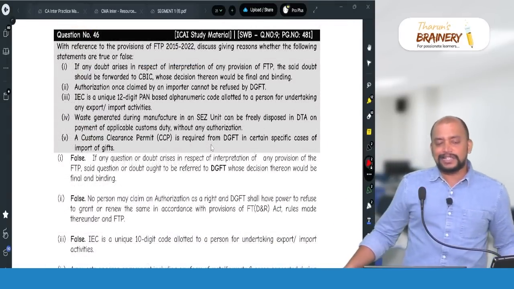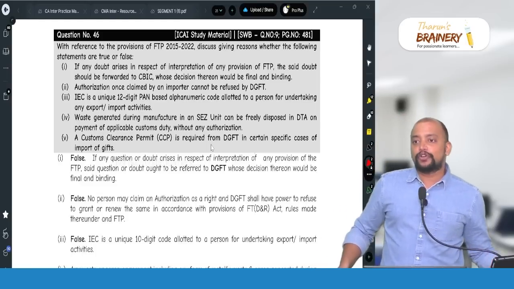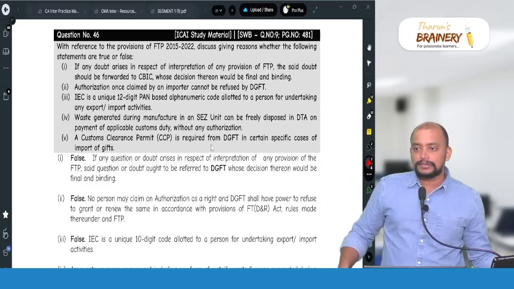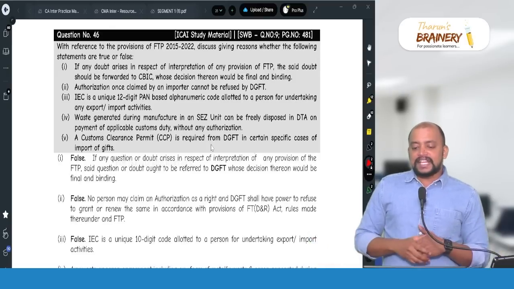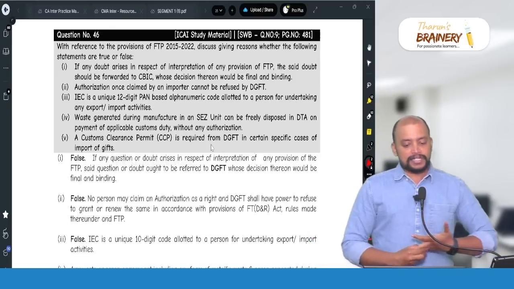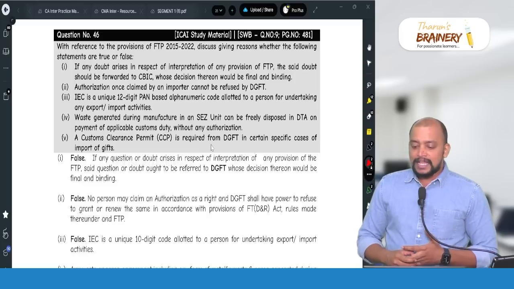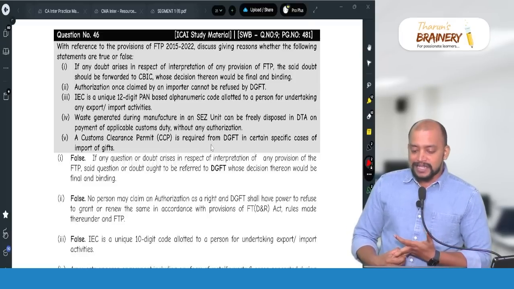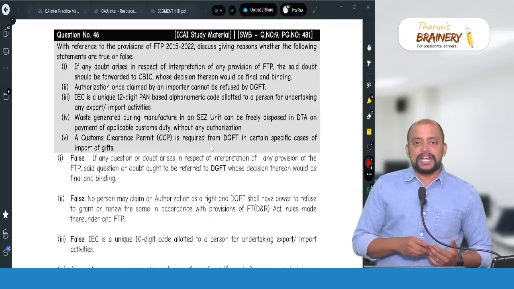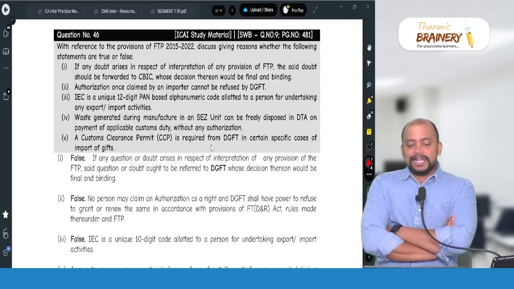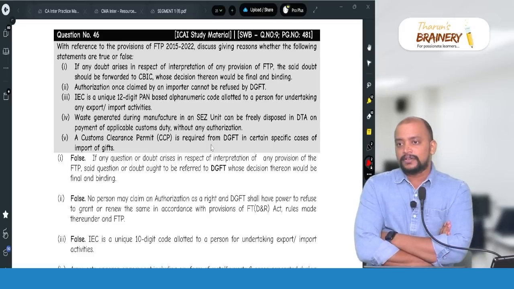Question number 46, page number 481. You see page number 481 in your book. With reference to the provisions of FTP, discuss giving reasons whether the following statements are true or false. If any doubt arises in respect of interpretation of any provision of FTP, the said doubt should be forwarded to CBIC, whose decision thereon would be final and binding. True or false? False. It is DGFT. Authorization once claimed by an importer cannot be refused by DGFT. False. Why?